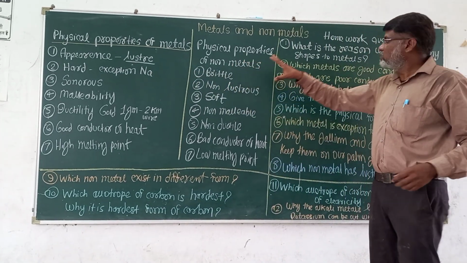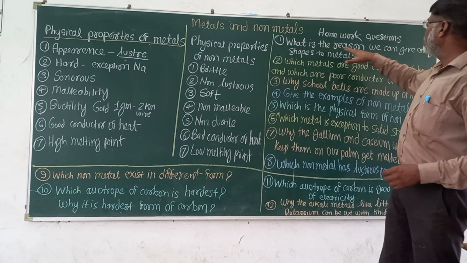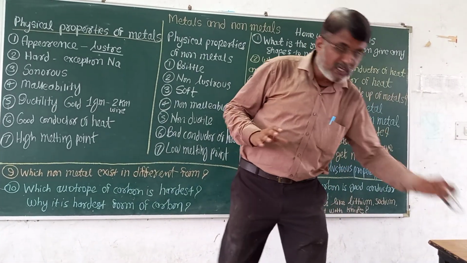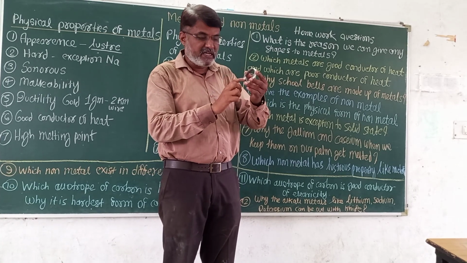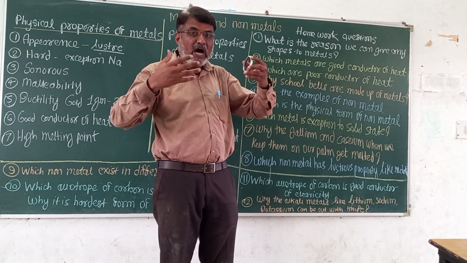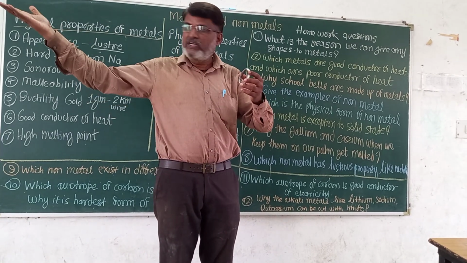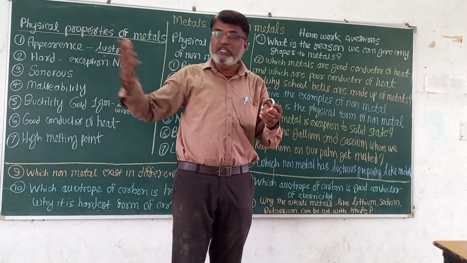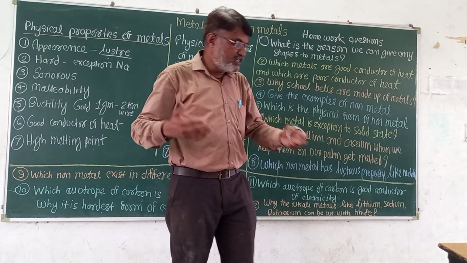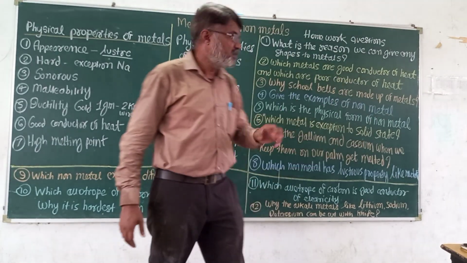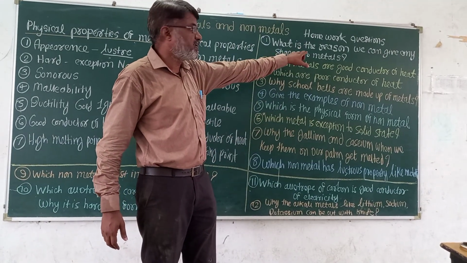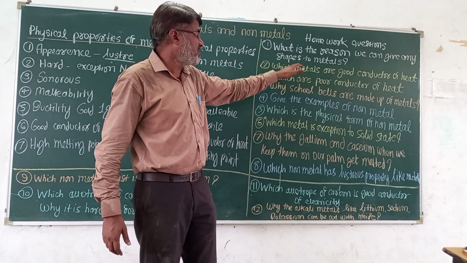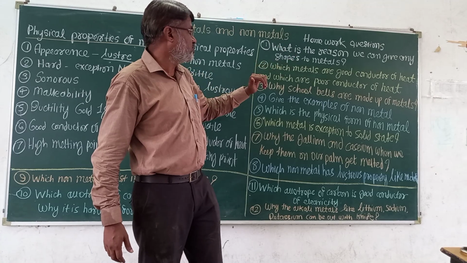Now the questions are these. First, what is the reason we can give any shape to the metals? We can give any shape to the metal, just like this ring or the ornaments or tin shades or the instruments used by farmers. These all have different shapes. What is the reason we can give different shapes to the metal? Malleability and ductility. This is the property by which we can give different shapes to the metal.